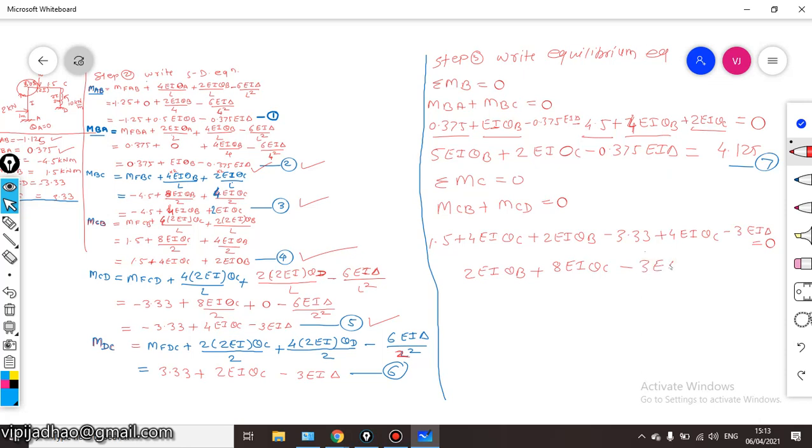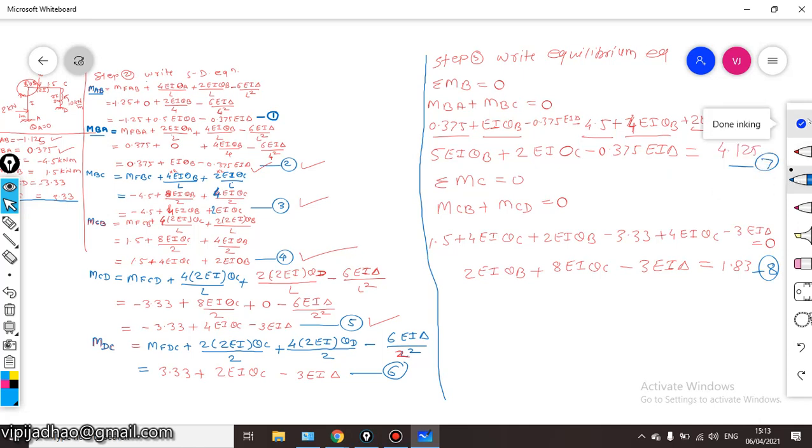We have these two simple terms 1.5 and minus 3.33. Just add these two terms and take on the right hand side. So we'll get 1.83. Consider this as equation number 8.